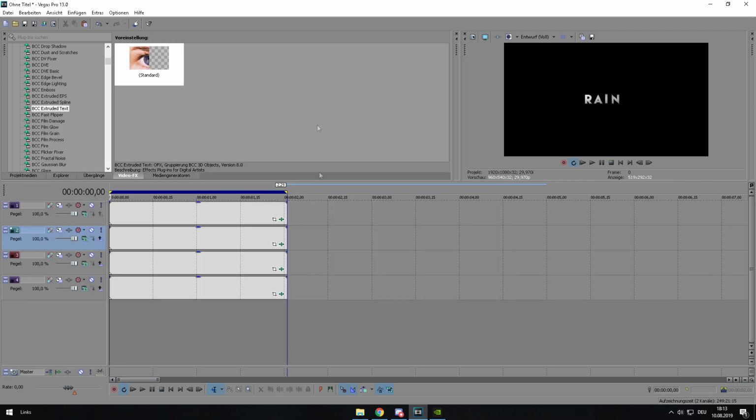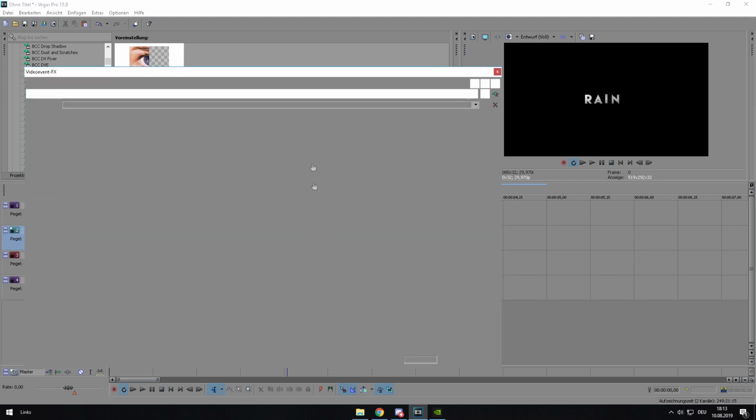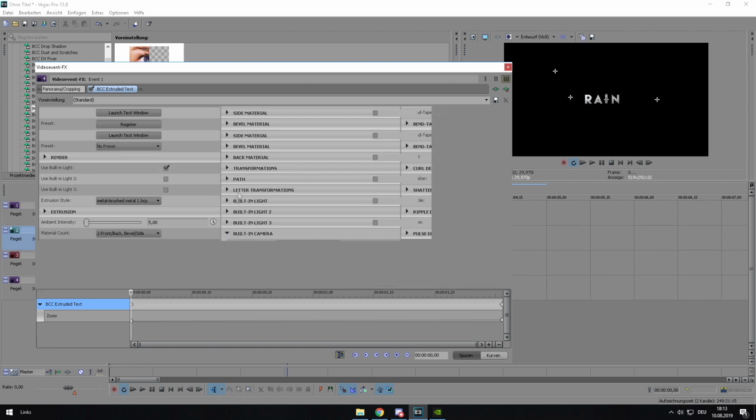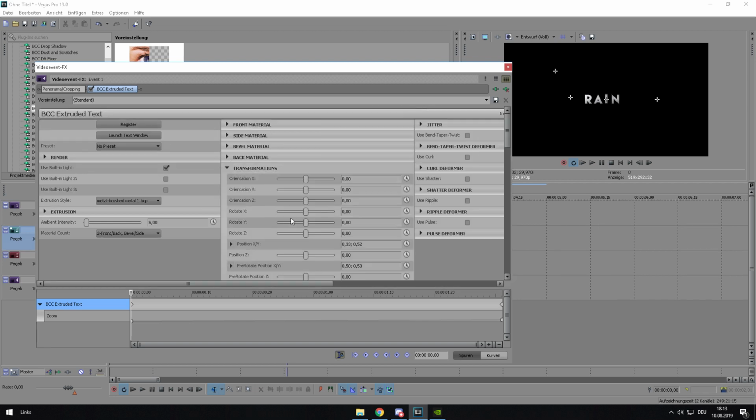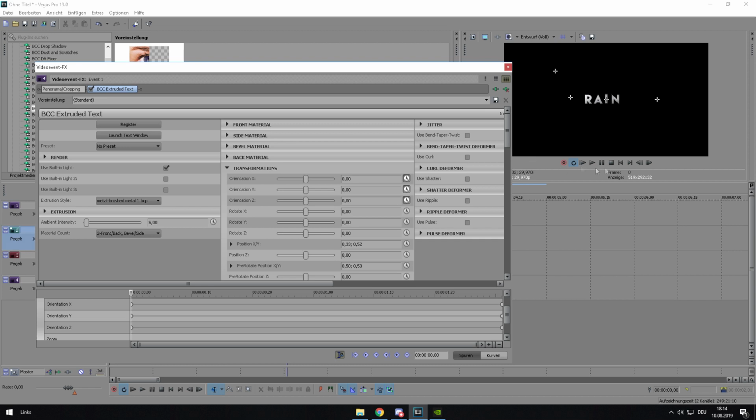Once you have positioned your letters, we have to animate them. We do that by going to transformations and animating orientation X, Y and Z. Just click again the animation watch. Animate them as they have to be in the first keyframe when the animation pops up. Just do that as you want, as you like it.